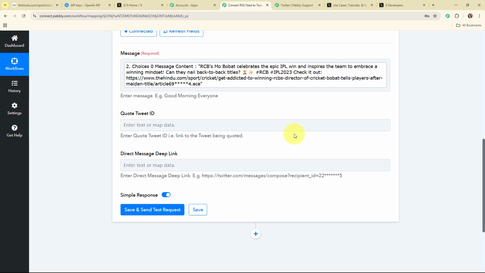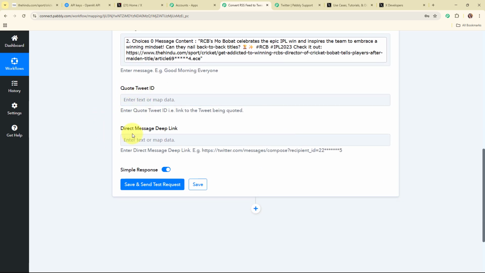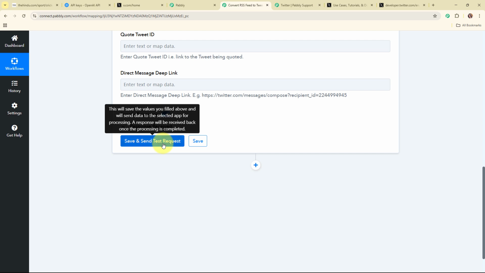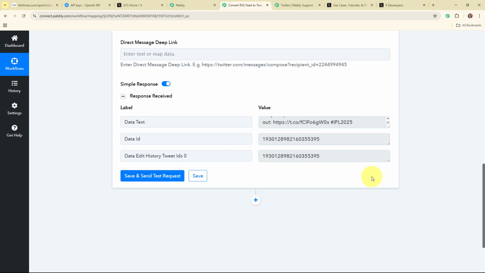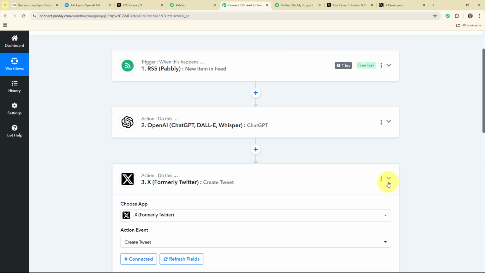So this is the message generated, and then here this code, tweet ID and direct message deep link is not a required field, so I'm going to leave them blank. And now here after entering all the required details, I'm going to click on the save and send this request given over here. And here you can see we have received a successful response. That means we have successfully posted a new tweet on our X account.